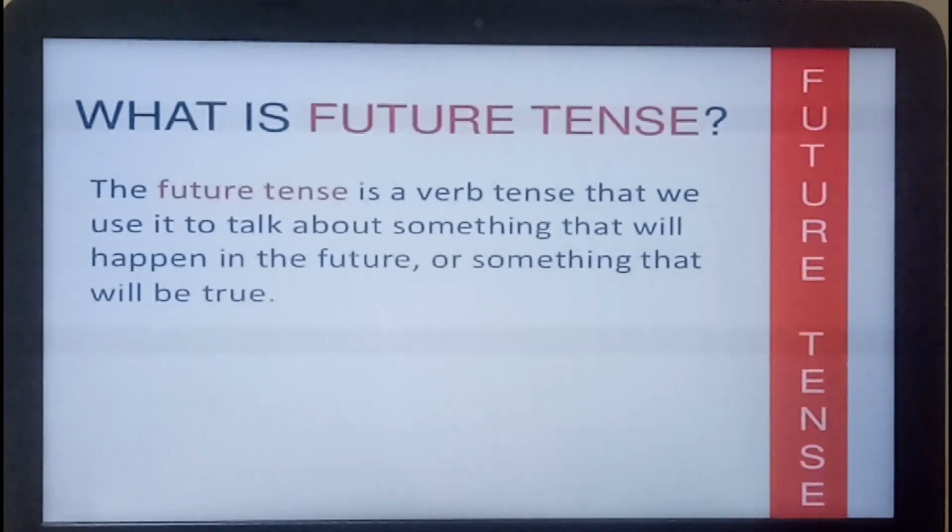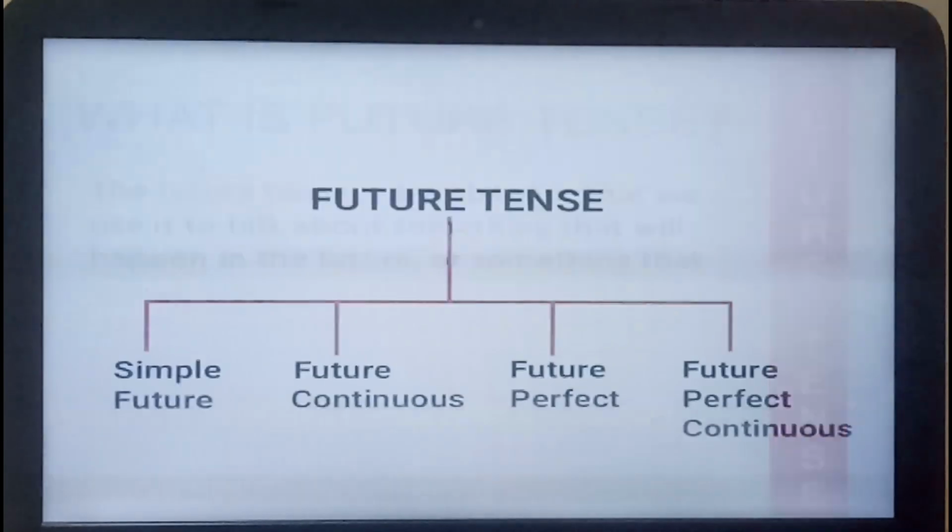In simple language, you can just say future tense refers to an activity that is going to take place in the coming future. Anything that has not happened yet, but it is going to happen in the coming future, is called future tense. Any activity or event that will occur is future tense. Fine. So anything that is going to happen is called future tense.